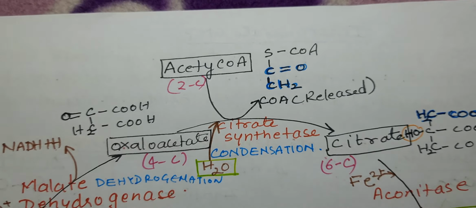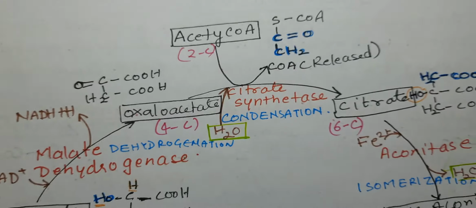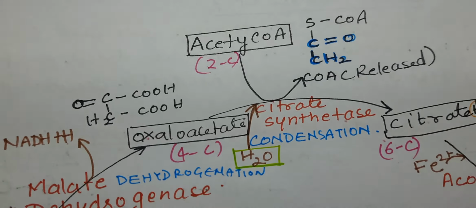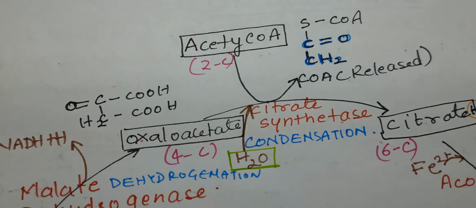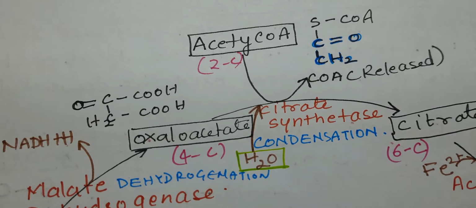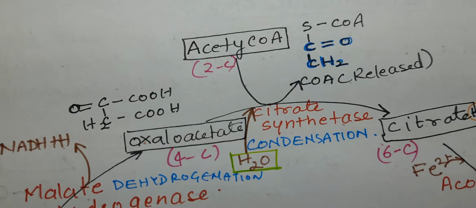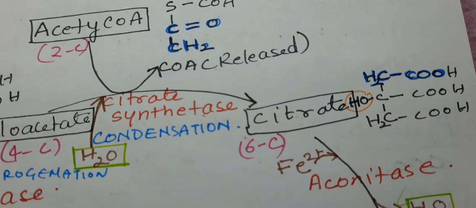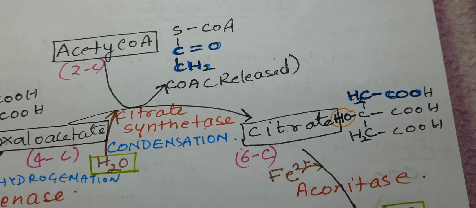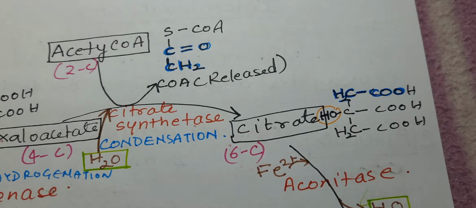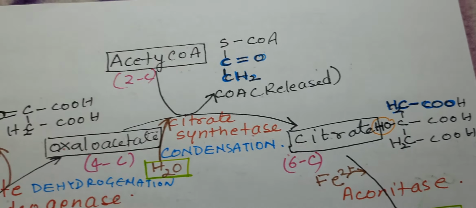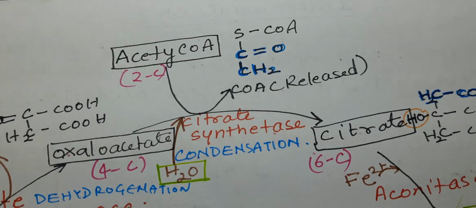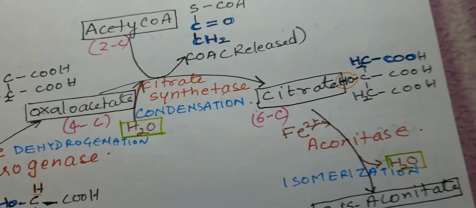This combines with oxaloacetate. Now here you can see the structure of oxaloacetate. It is a 4 carbon compound. It has 2 carboxylic groups. So the first reaction is the oxaloacetate combined with acetyl-CoA, which is 2 carbon, and forms the 6 carbon compound citrate. So we will say that citrate is the first intermediate that is formed in the Krebs cycle, and this reaction, that is condensation of acetyl-CoA with oxaloacetate, is catalyzed by the enzyme citrate synthetase.